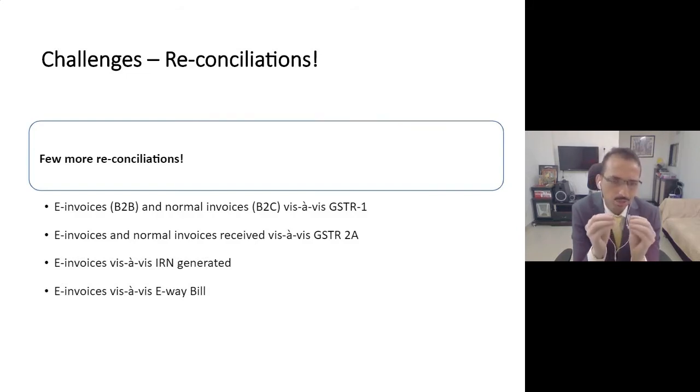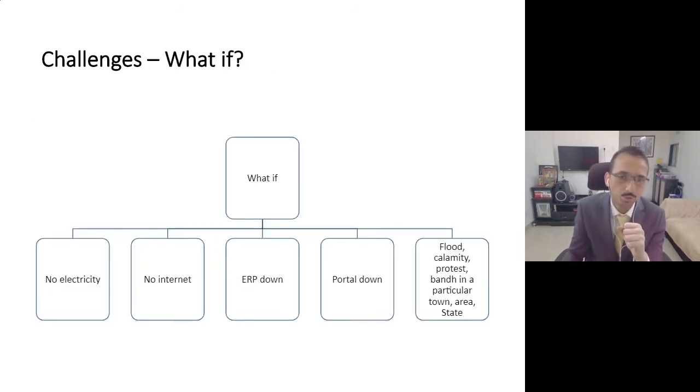Even if you are a company with just 400 crore turnover, where e-invoicing is not applicable, you'll also have to ensure on the purchase side how many people are issuing e-invoices to you and how many people are issuing normal invoices to you. So again, that will mean one more reconciliation.